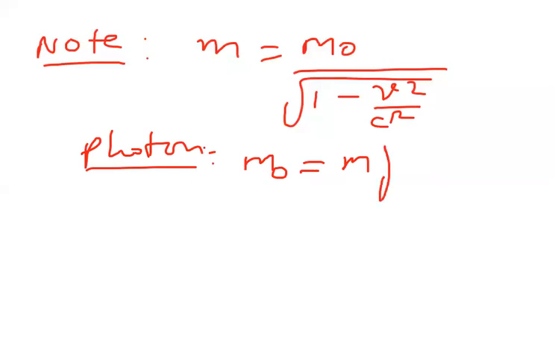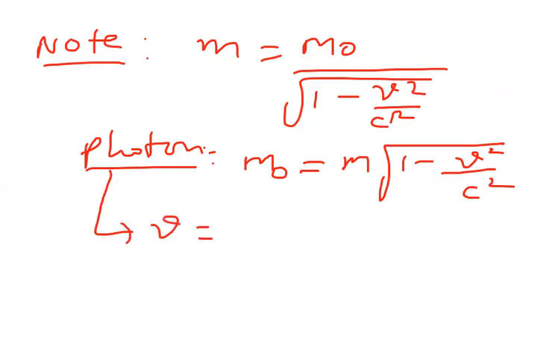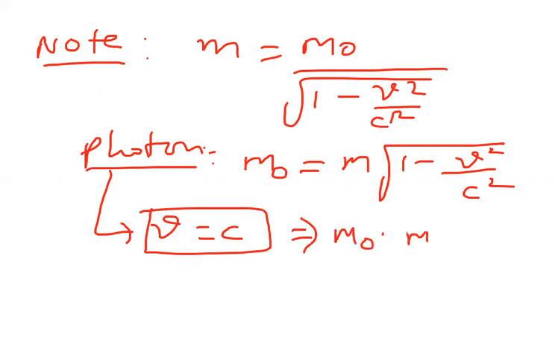Somebody asked. Here, 1 minus v square by c square: a photon always travels with the speed of light, so the square root of 1 minus 1 is 0, and m naught is equal to m into 0. So the rest mass of a photon is 0.